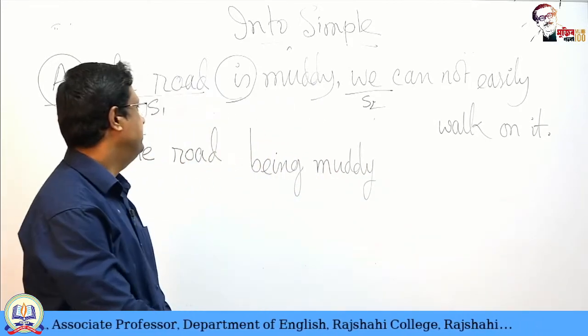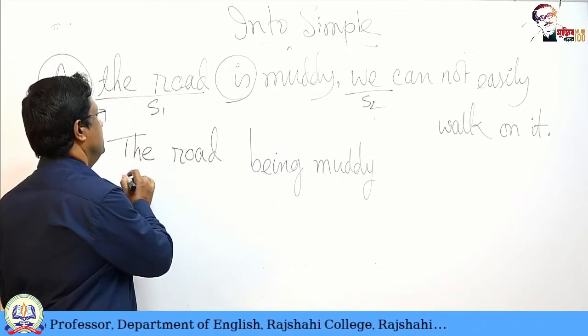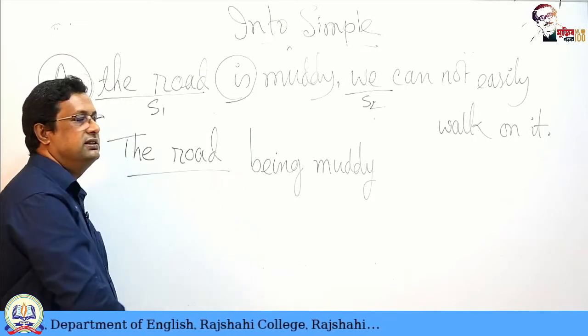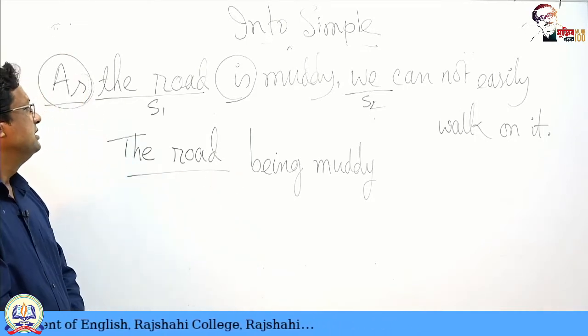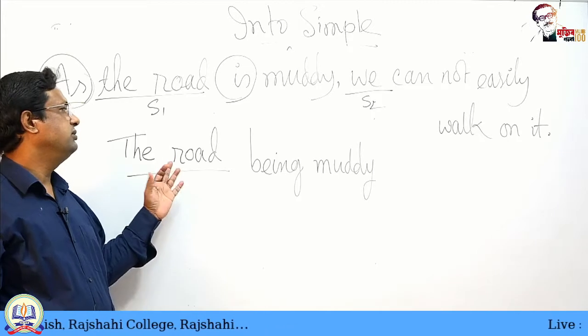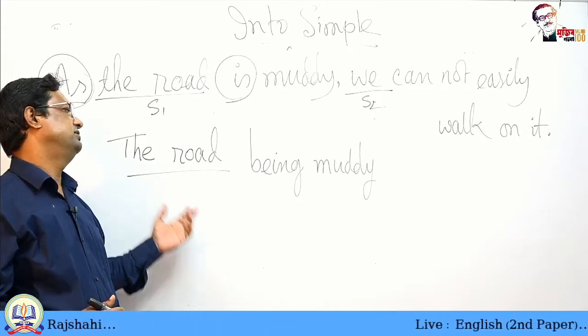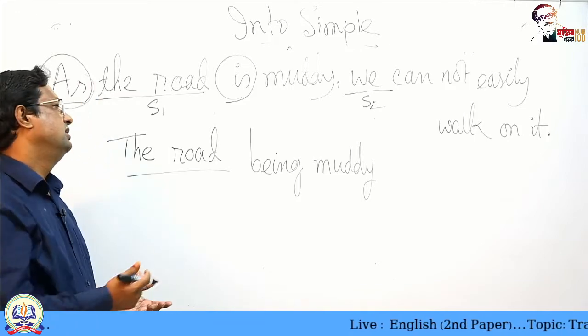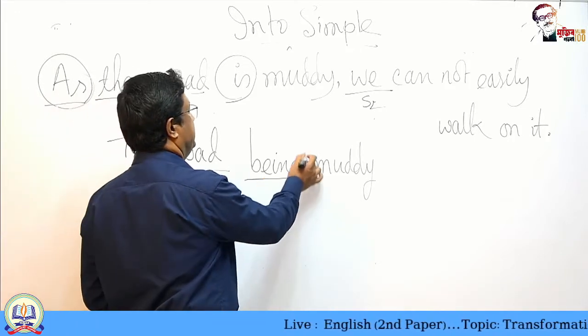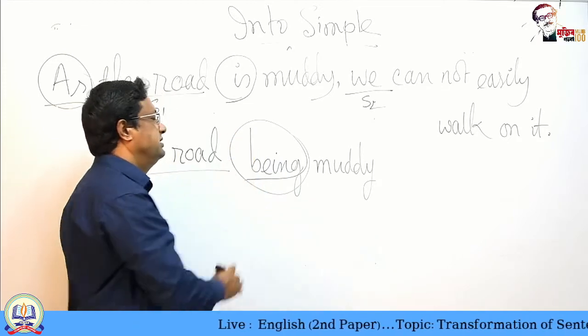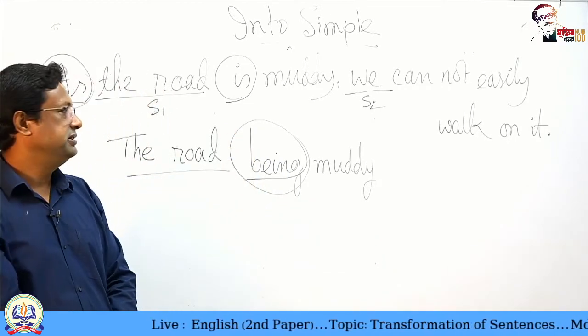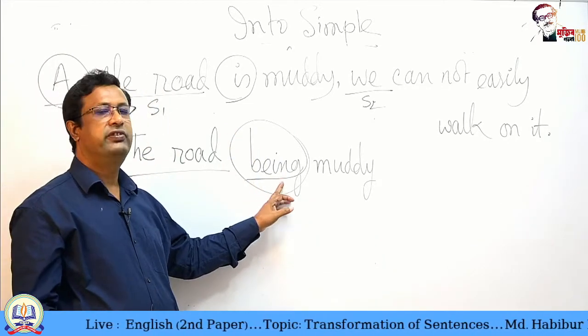The road being muddy. The road subject is intact, you see, but actually it will not remain a complete subject, because the verb is not finite. Understand? The verb has changed and it has become non-finite.